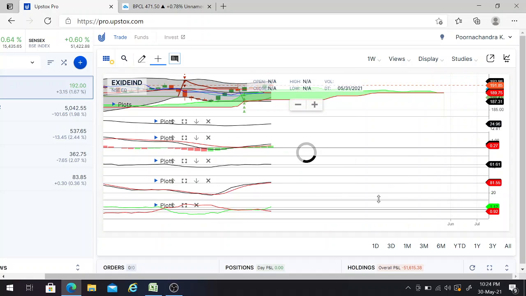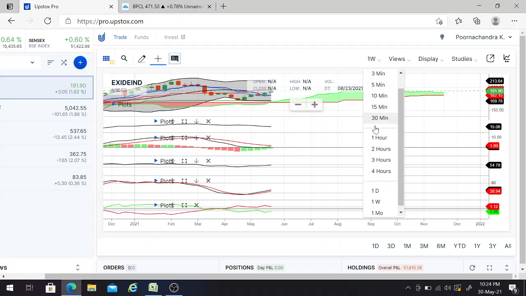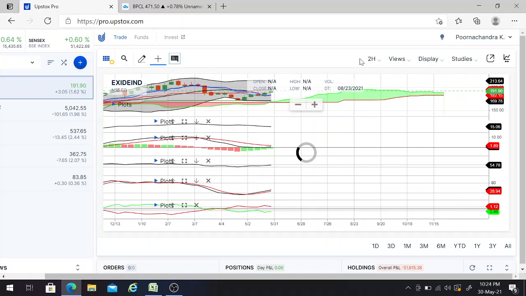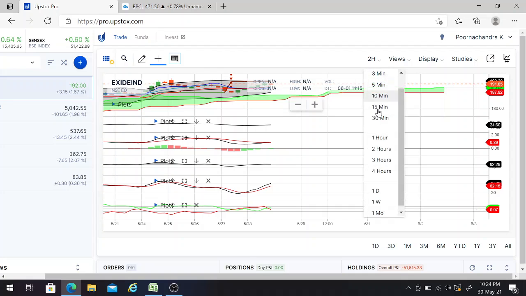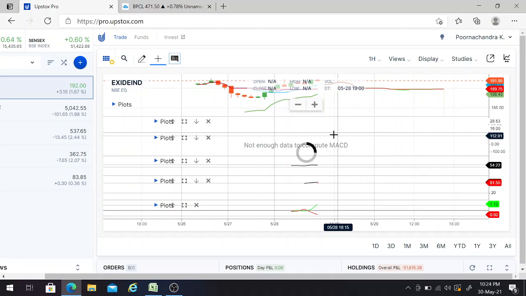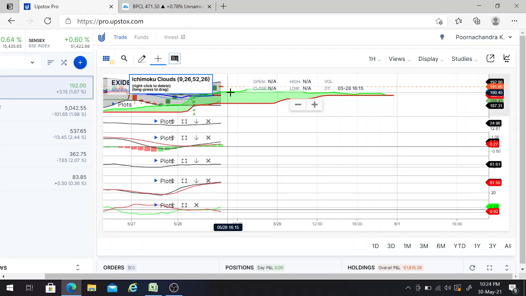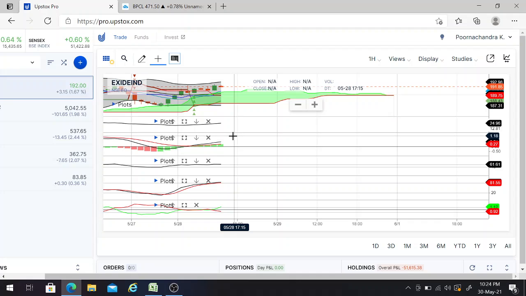So if we increase the time frame a bit, wait a minute, just give me a second. The 15 minutes, yeah, so this one is good. The Ichimoku cloud will not be satisfied as the 3 conditions did not get satisfied. So we are getting roughly 5 buy signals. As you can see, this blue color line is above the red color line, that gives one more buy signal. So we are getting 5 buy signals, so you can take this one as a buy call, friends.